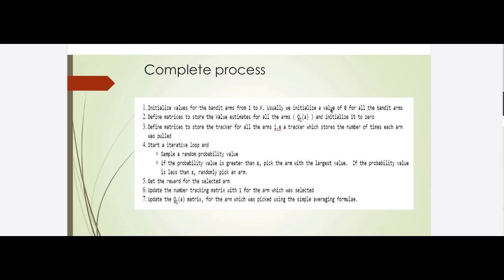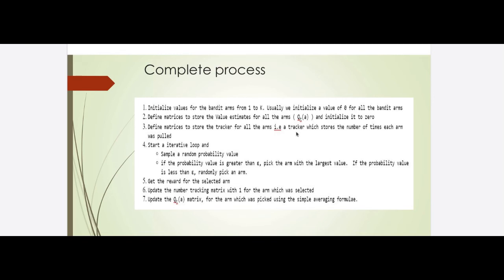Then we also define matrices to store the value estimates for all the arms, like the Q(a) which we discussed earlier, which is the value of a specific action over a period of time, and this also we initialize as 0. We also define a matrix to store the tracker for all the arms, in other words, how many times each of those arms was pulled over time. So that also we track.